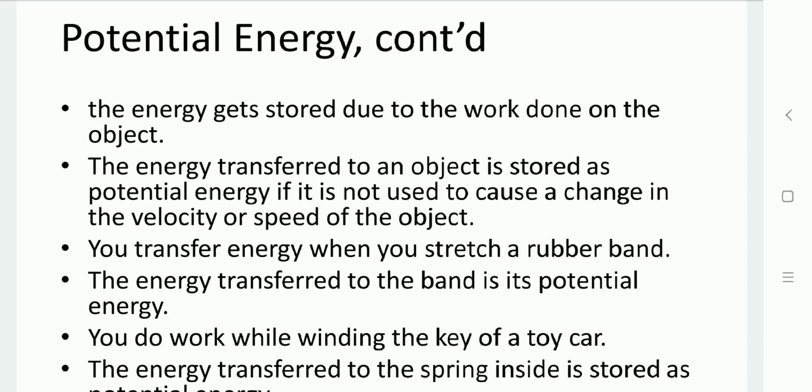While the windings of the key are applied onto the car, the energy is transferred onto the car, and the car will store that energy in terms of potential energy. Based on that potential energy it is able to do work, and then the velocity and speed of that car will change, and it is able to move on the ground.